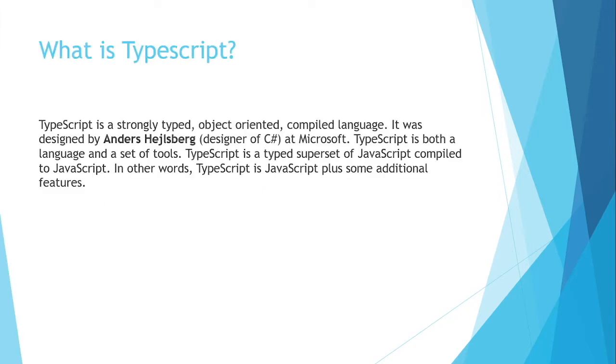So first question is, what is TypeScript actually? TypeScript is a strongly typed object-oriented compiled language. It was designed by Anders Hejlsberg, who is a designer of C# at Microsoft. TypeScript is both a language and a set of tools, which means that it is a language as well as it provides some set of tools which we can use in JavaScript.